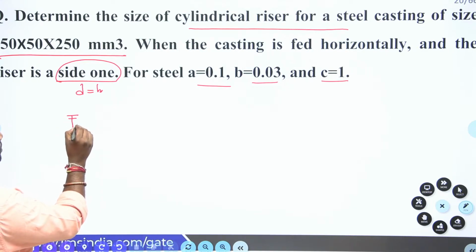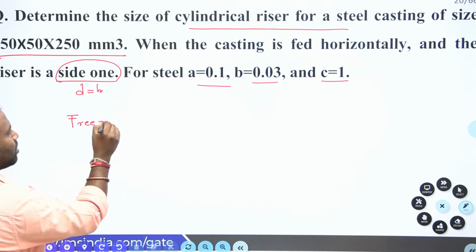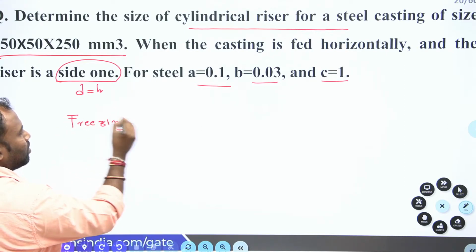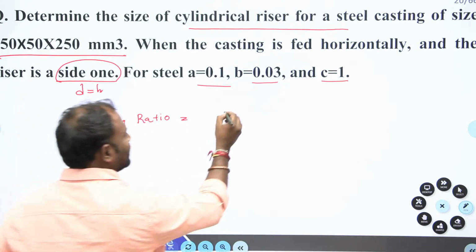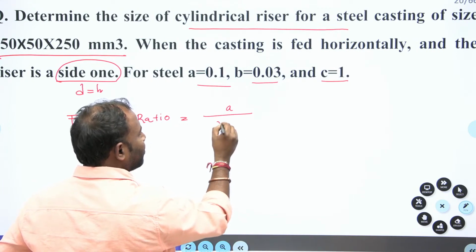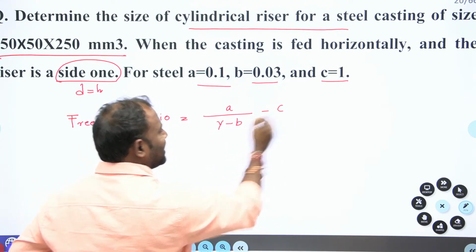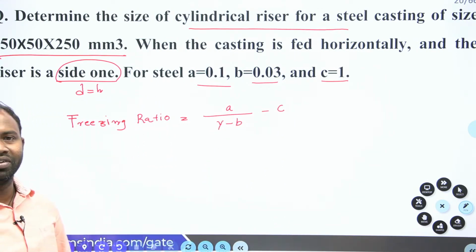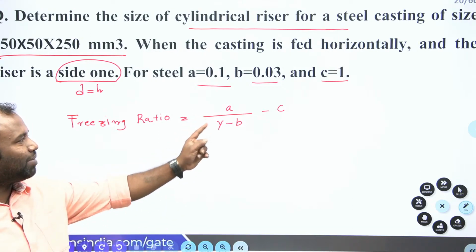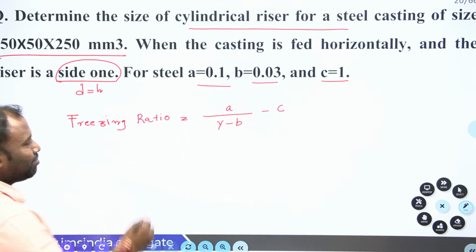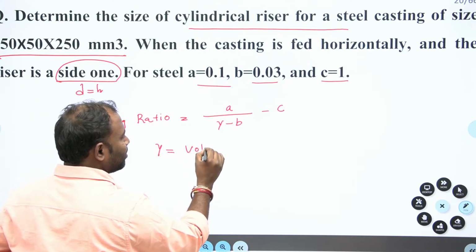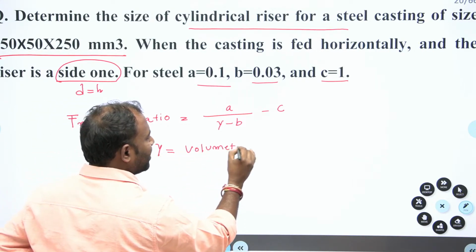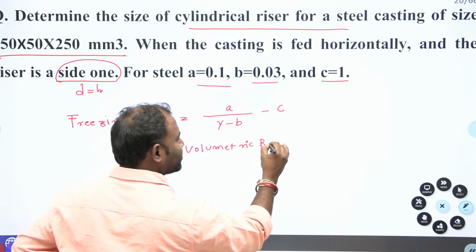Freezing ratio is equal to A by (Y minus B) plus C, isn't it? Freezing ratio is equal to A by Y minus B, plus C, where Y is the volumetric ratio.